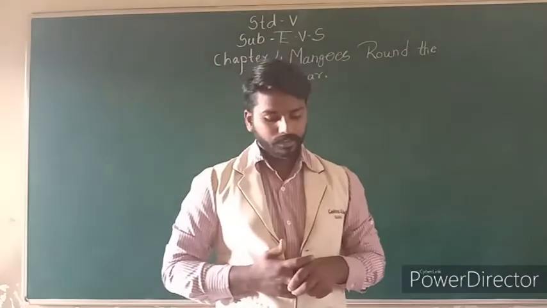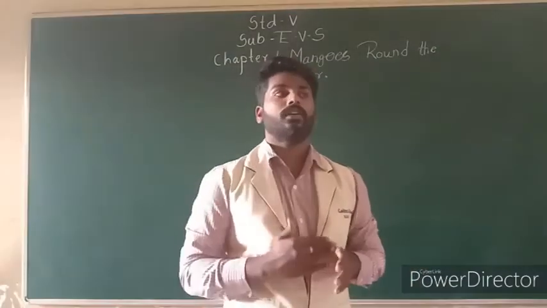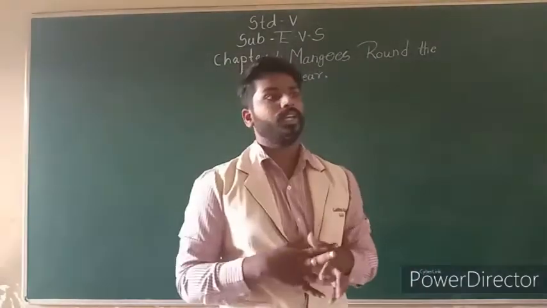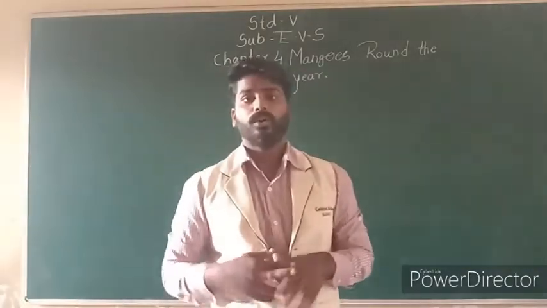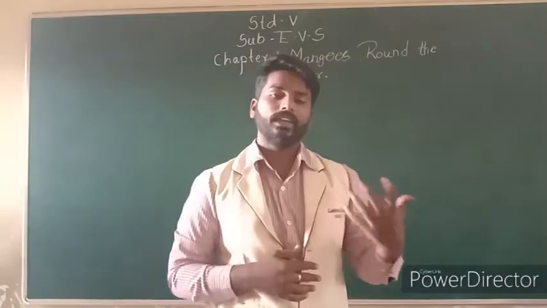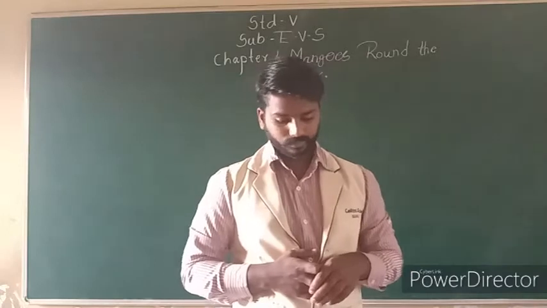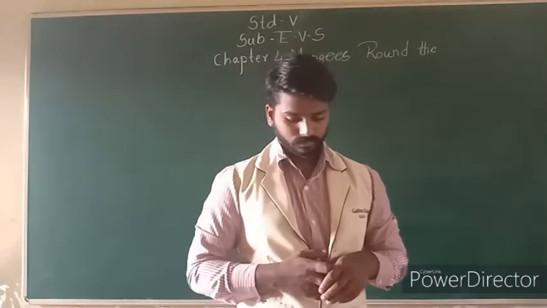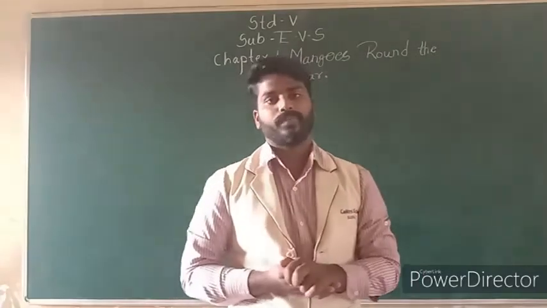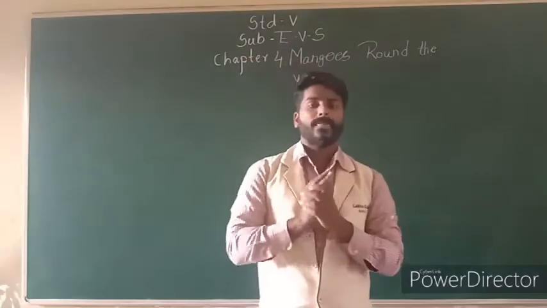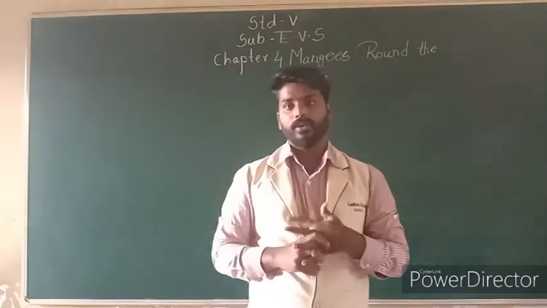Then, food that can be kept for a week. Which food can be kept for a week? For example, we can keep vegetables like potato and tomato for 1 week. Then see the next question: what would not spoil till 1 month? Which food does not spoil till 1 month, meaning we can keep it for 1 month? That food we have to write.